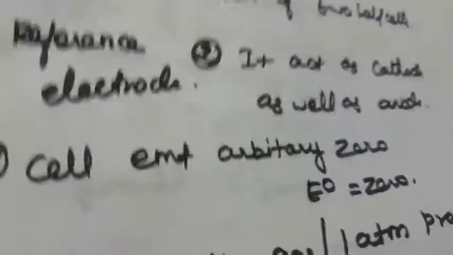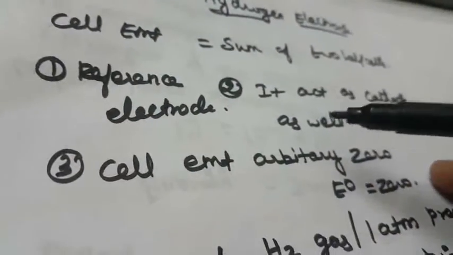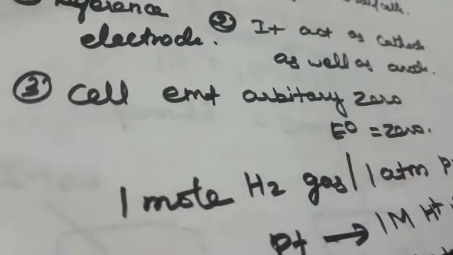So here, now using this one, why are we using hydrogen as a standard? It can act as a reference electrode. It acts as both a cathode as well as an anode. The cell EMF is arbitrarily 0.